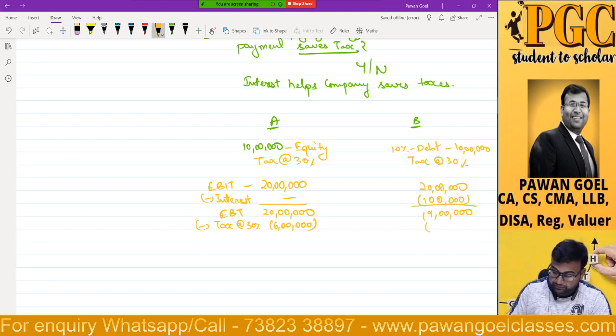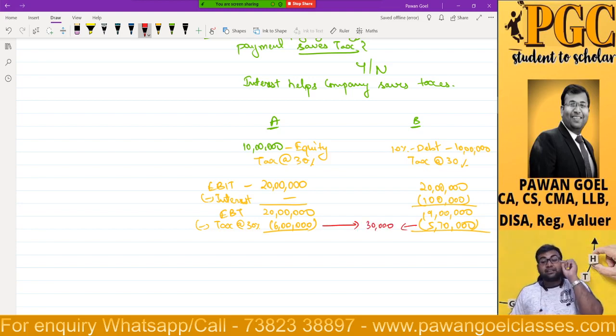Here tax is how much, sir? 5,70,000. Yes. Can you see? Because of the payment of interest, 30,000 rupees, as one of the students has rightly mentioned, tax has been saved. Because of the payment of interest, 30,000 rupees tax has been saved. Right? Are we all okay here?